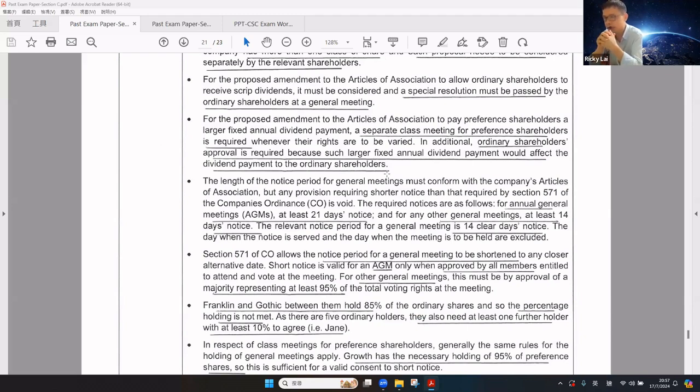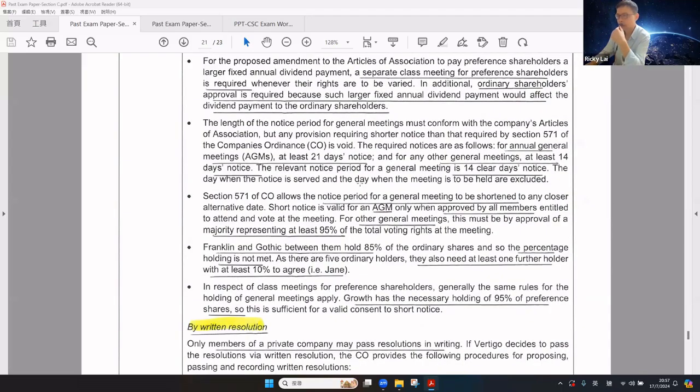So for an AGM, at least 21 days' notice. For any other meeting, at least 14 days' notice. The notice period is 14 clear days. The day on which the notice is served and the day when the meeting is to be held are excluded. The CEO allowed the notice period for the general meeting to be shortened to any closer agreed day. Short notice is valid for the AGM only when approved by all the members. For other general meetings, this must be approved by a majority representing at least 95% of the total voting rights.